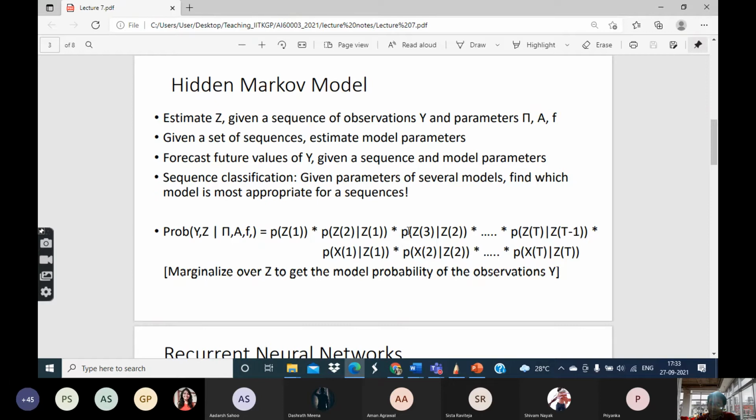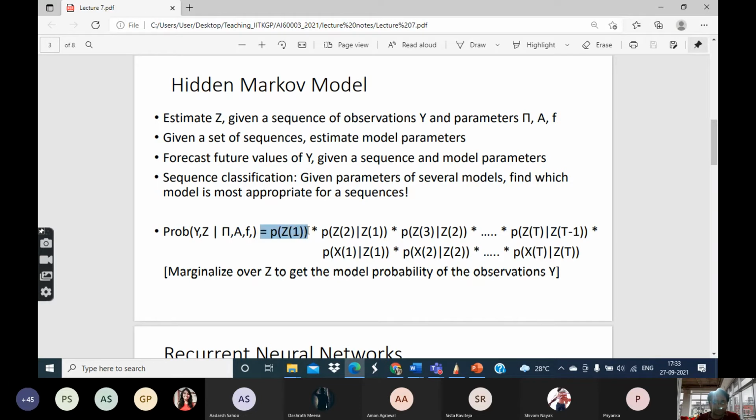Z3 depends only on Z2 and nothing else. And Z capital T depends only on Z capital T minus 1 and nothing else. Similarly, XT depends only on ZT and nothing else. So X1 given Z1, X2 given Z2 and so on. And the values of these probabilities you can get from these parameters.